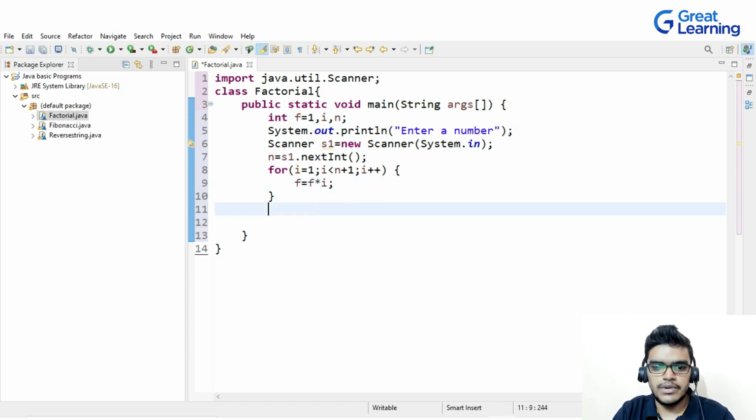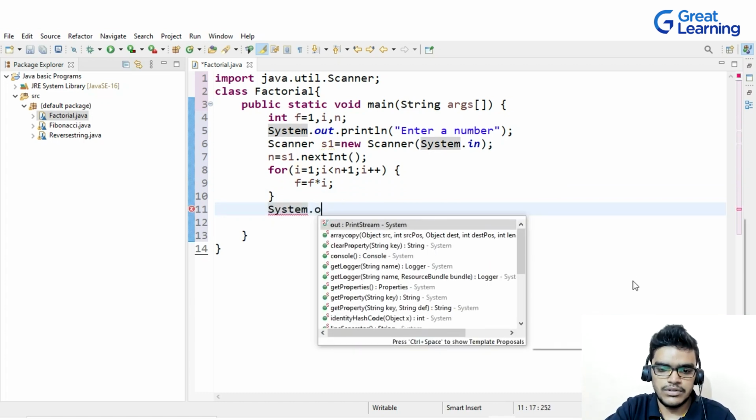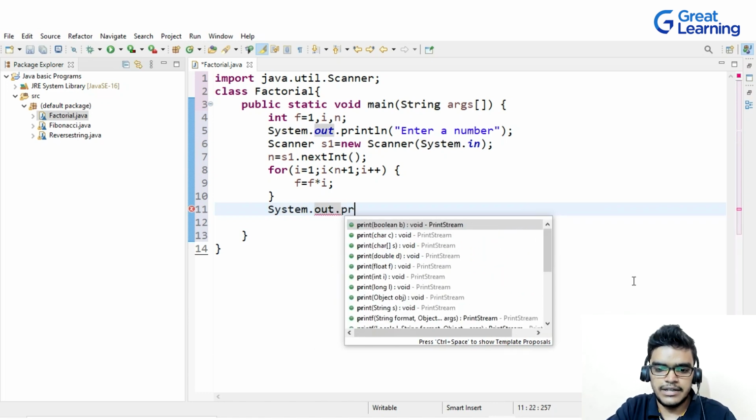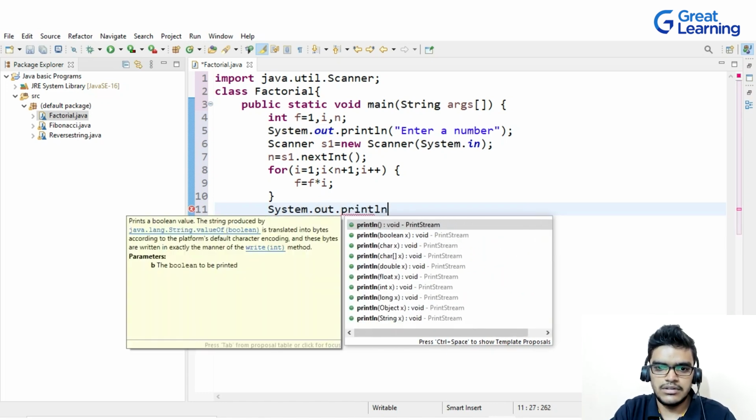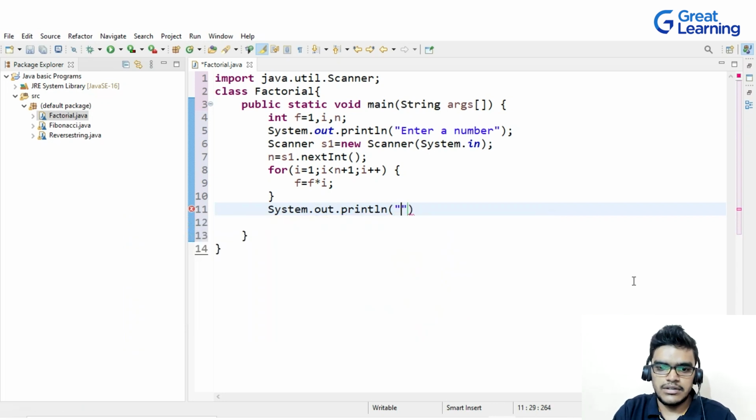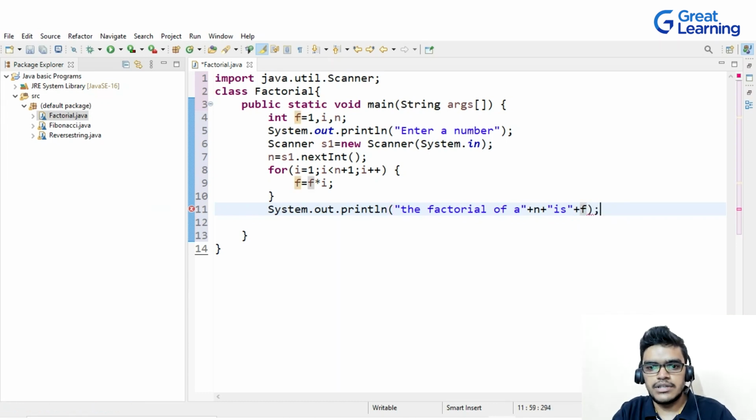I will close this loop, and after that I will write System.out.println and then "Factorial of a number " plus n, plus " is " plus f, right?